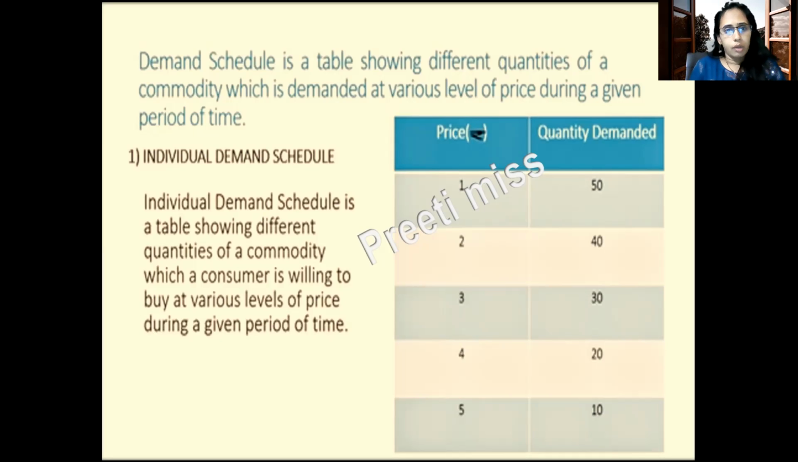So a demand schedule is a table showing different quantities of a commodity which is demanded at various levels of price. Now see the table. Different prices are given, 1, 2, 3, 4, 5 rupees, and the quantity demanded at each price is also given. When the price is lowest, that is 1 rupee, quantity demanded is highest, that is 50.